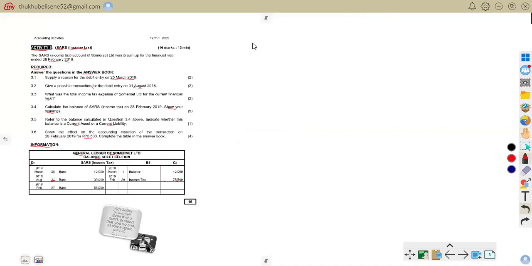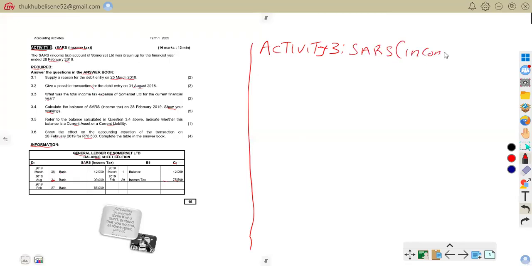So we are going to write: activity 3, which is all about SARS or income tax.